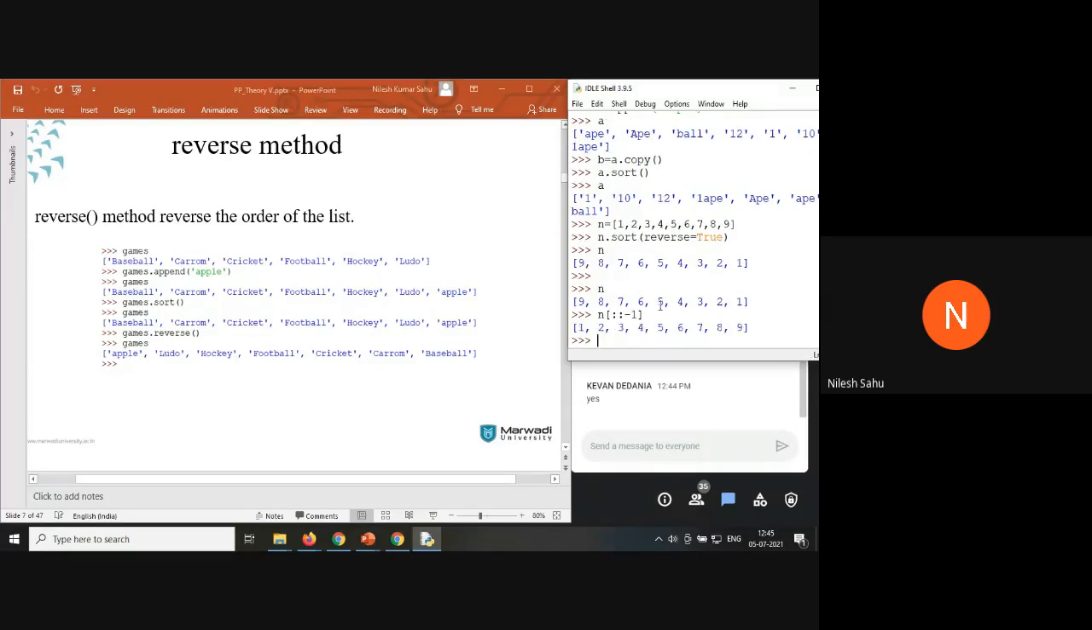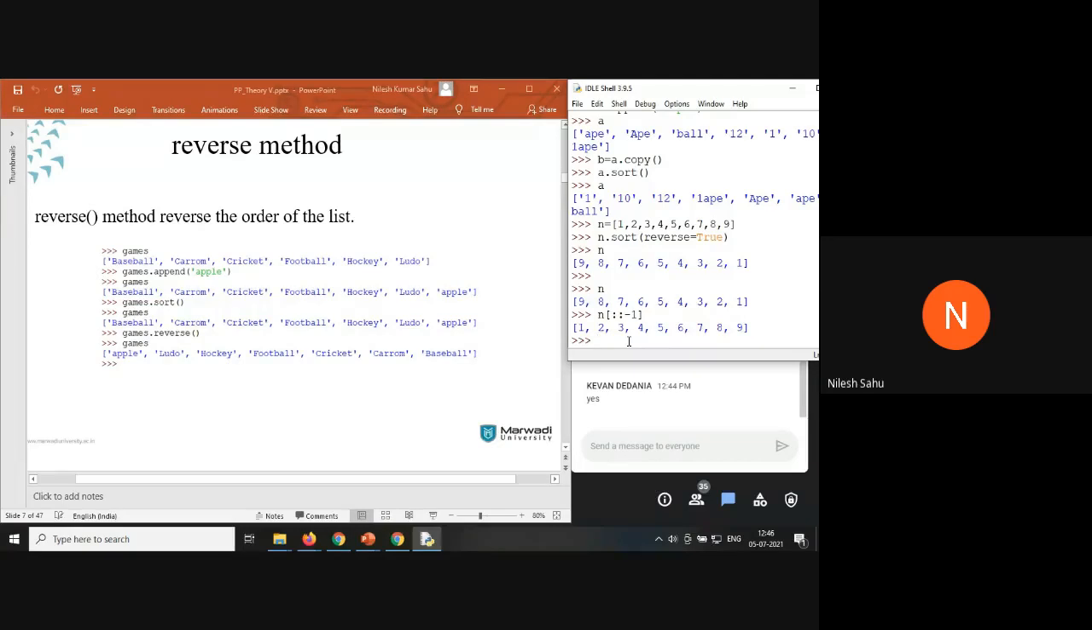So if you remember the morning class, for the people who were in the lab, we used the slicing operator with a negative index step to reverse the string. The same thing can be applied here also to reverse a list, or you can directly use the reverse method.